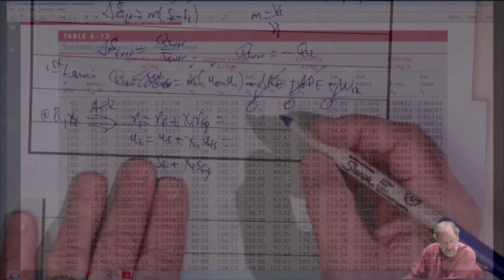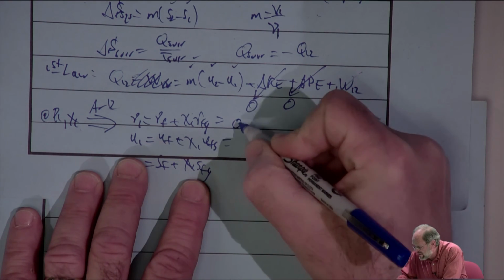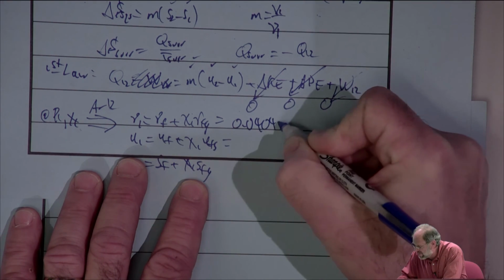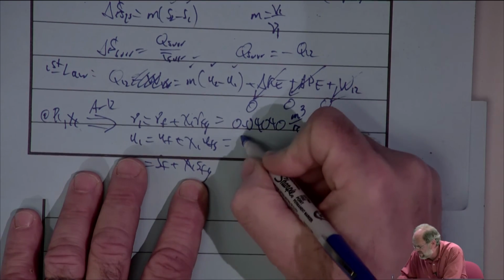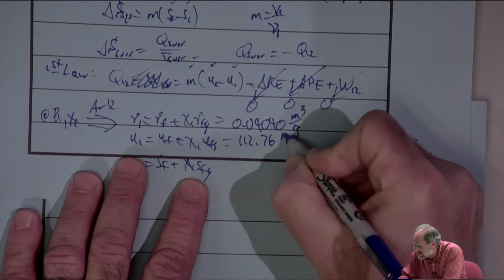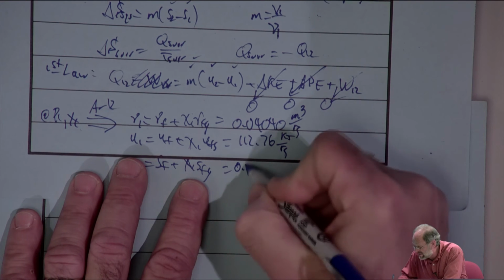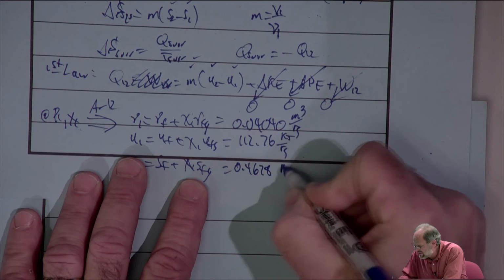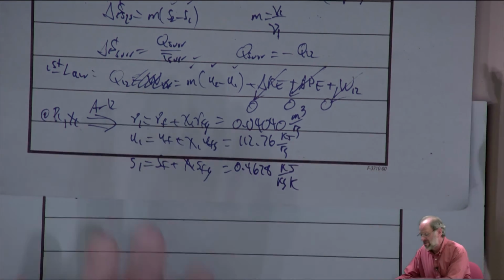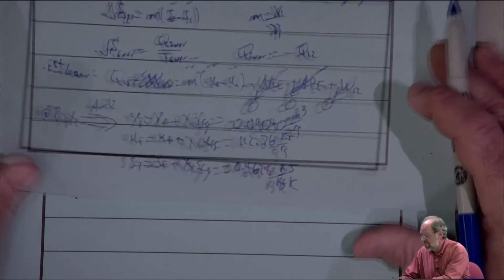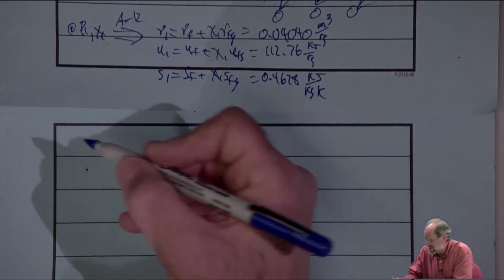So we go through a little bit of mathematics, and we get that 0.0404 is the specific volume. The specific internal energy is 112.76 kilojoules per kilogram. And with regards to the entropy, we get 0.4678, and the units are kilojoules per kilogram per degree Kelvin. Okay, so again, I'll let you go through the math yourselves at home. Hopefully you'll get exactly the same results that I found. All right, let's find the information at state point 2 now.